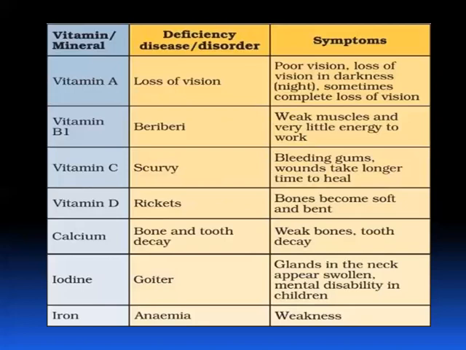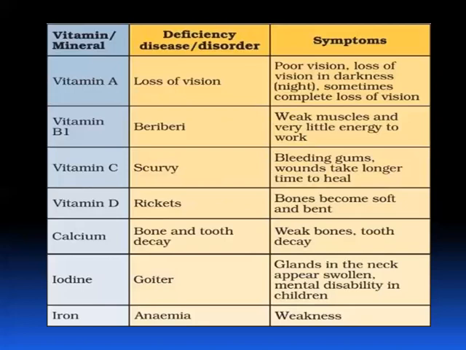Next, vitamin C, that is scurvy. Here, what do you observe? Bleeding gums. In your teeth, gums are there. When you brush the teeth, the blood comes out. And loose teeth. Teeth will become very loose. And wounds take a longer time to heal. So anywhere a cut or if you fall down, there will be a wound, and it takes a longer time to heal. And pain in joints also will be there because of scurvy disease.